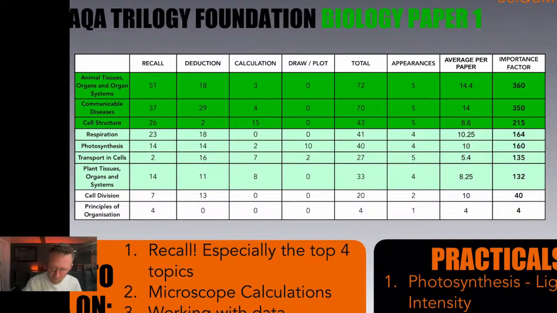But what I've also done is calculated an importance factor. I've multiplied the total number of marks for this topic by the number of appearances. So the more marks it has, and the more times it appears, the bigger the importance factor. So at the top, they are the most important topics. In the darker green here, because it's biology, these are the most important topics that you can focus on.